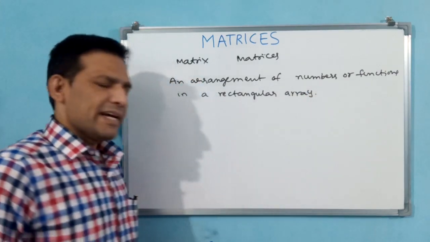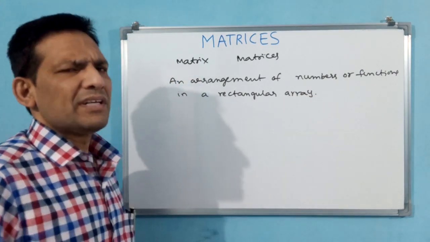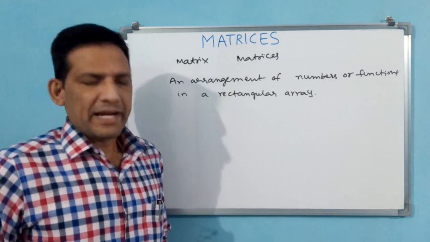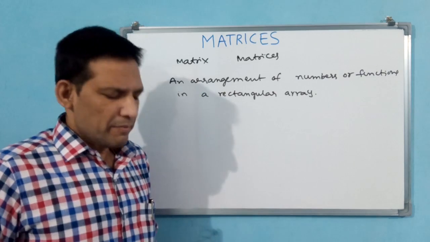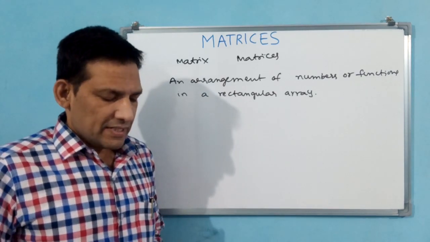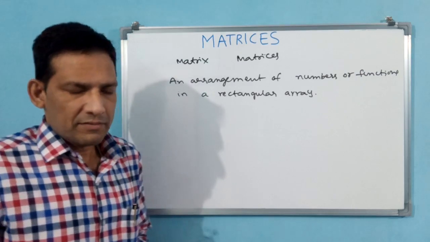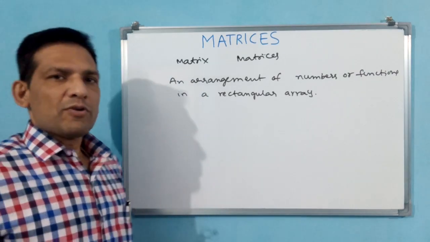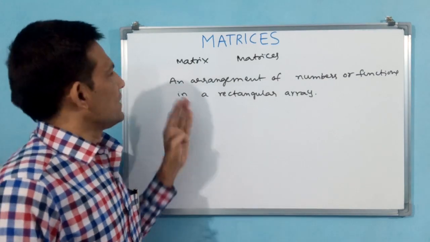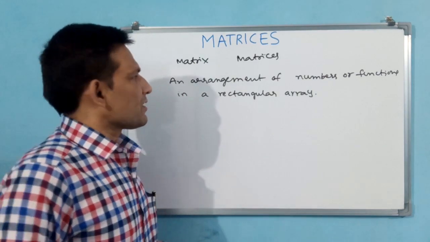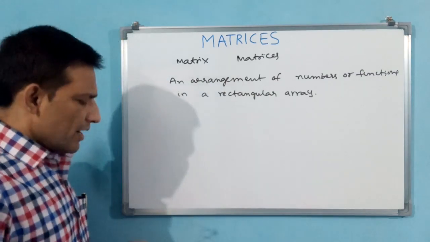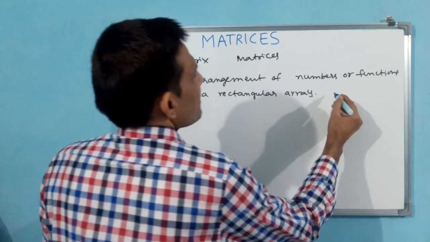First of all, let us understand why, because these definitions and all nobody asks. In the simplest way you understand. In mathematics, definitions are not going to come in the examination, but you have to understand in the simplest way. First let us see what they have written in books. An arrangement of numbers or functions in a rectangular array, ordered also we have to write.